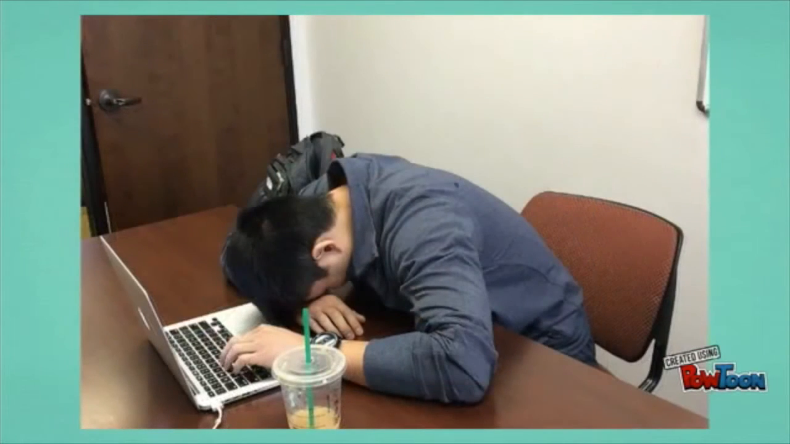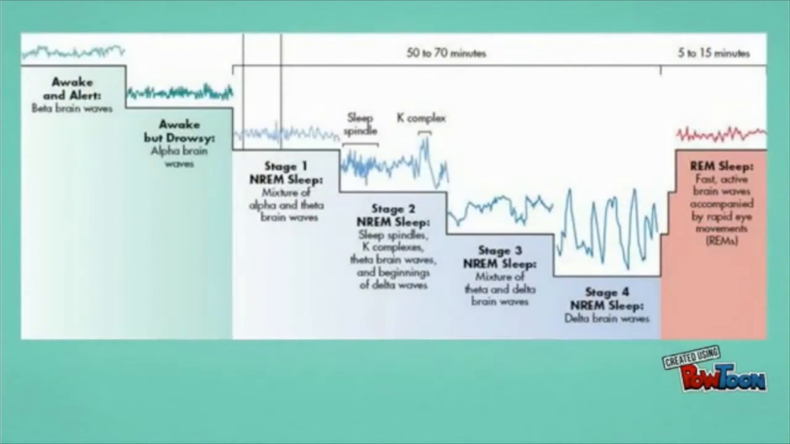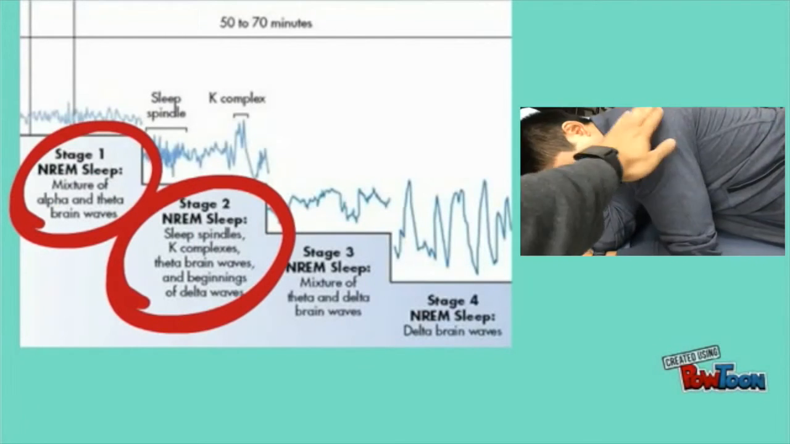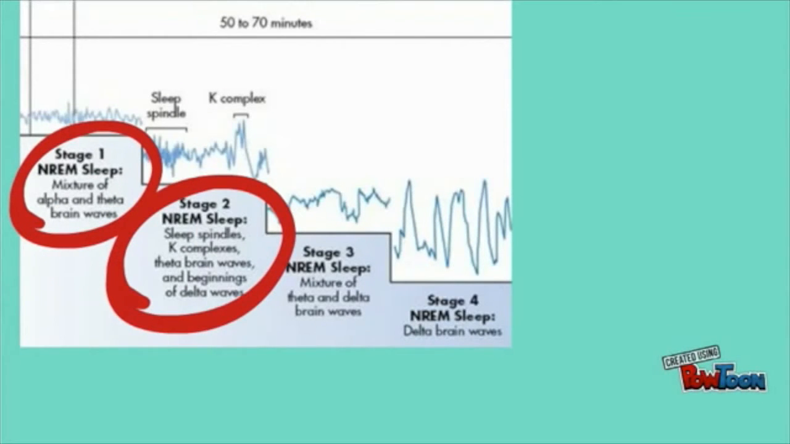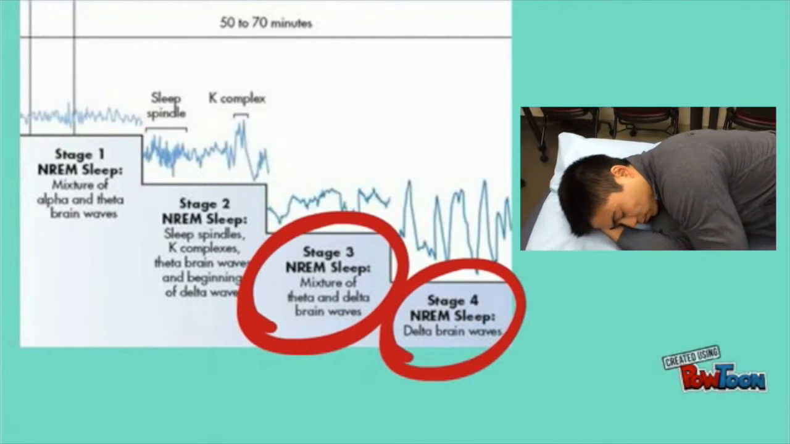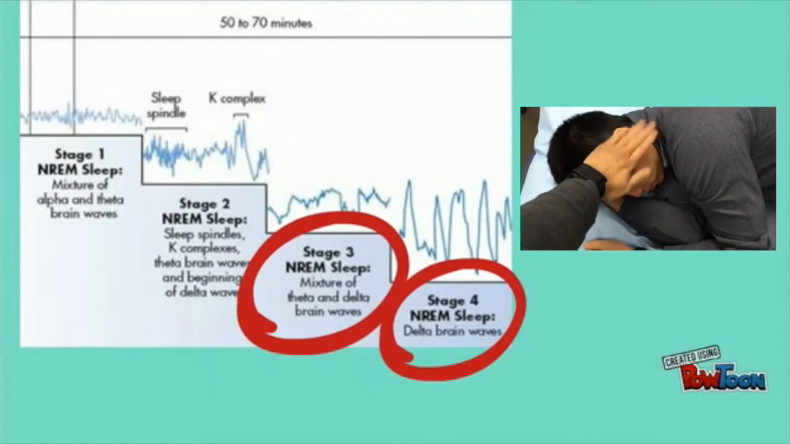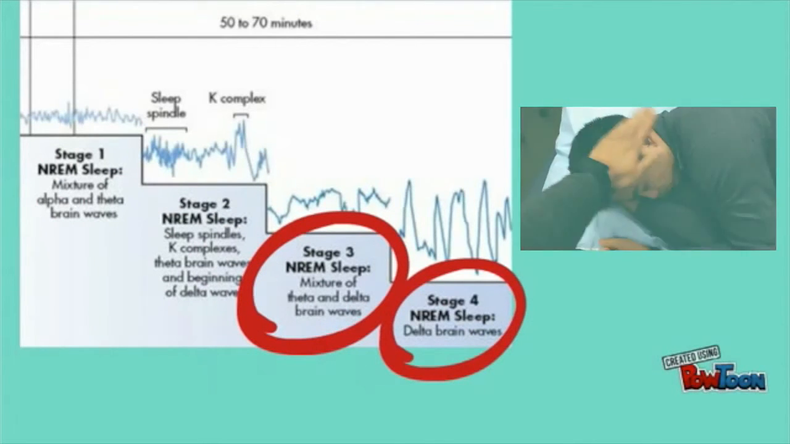After falling asleep, normal adults first enter non-REM sleep, which is divided into 4 stages of increasing depth. This means that non-REM stages 1 and 2 are the easiest to wake up from, and non-REM stages 3 and 4, also known as deep sleep, are the most difficult to wake up from.